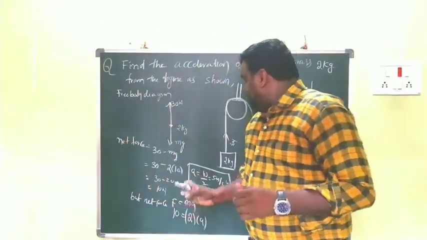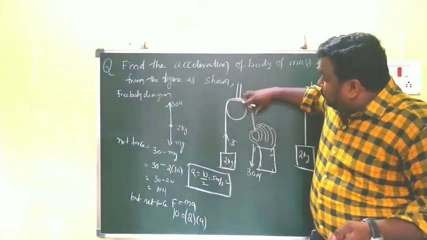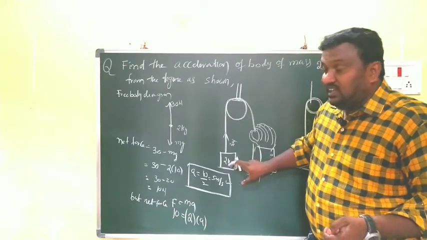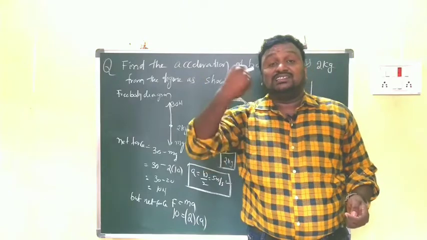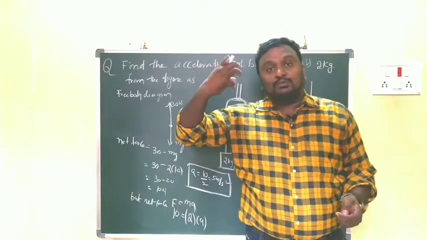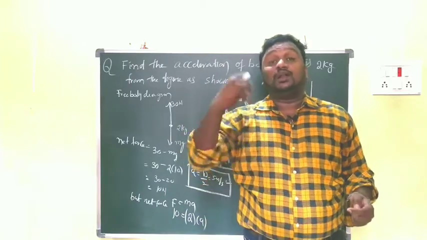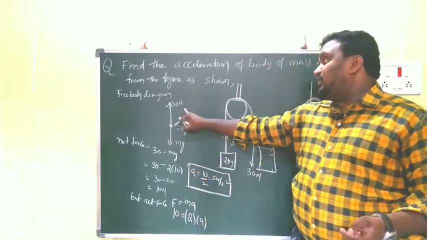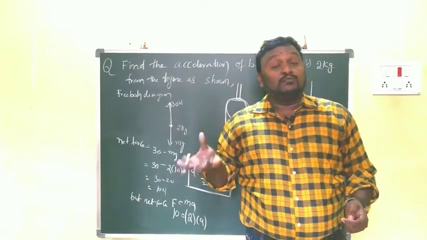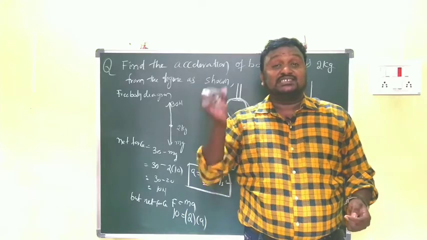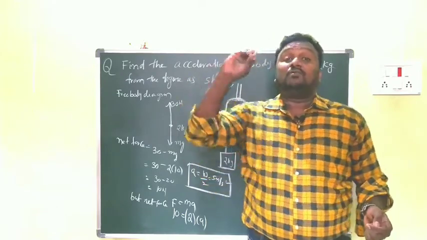Okay, clear? This is the object. He was pulling downwards, which means the rope will apply a force on the body of 30 newtons. The rope is pulling the body upwards, so this is nothing but tension. With whatever amount of force he was pulling down, the rope will apply the same amount of force. That's why I am taking 30 newtons upward. I already told you what is meant by a free body diagram. The mass should be taken as a single point, and all the forces acting on the body should be shown in the form of vectors.